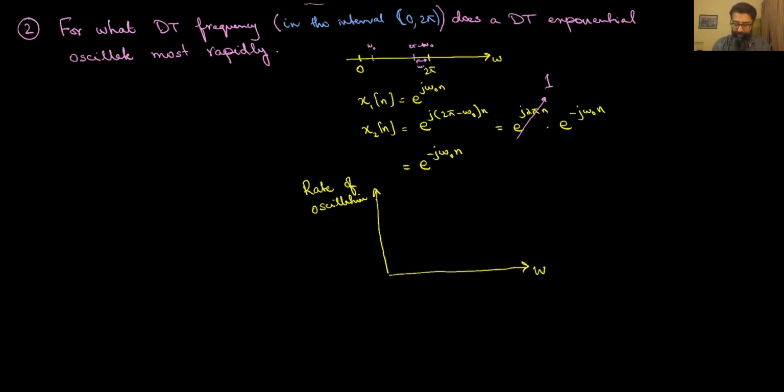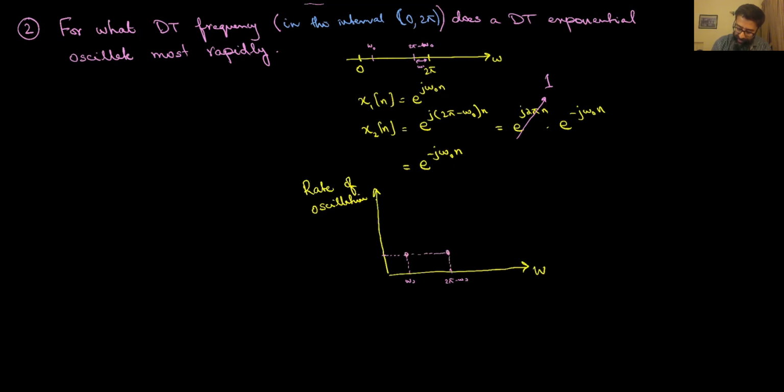So what we've figured out is that if I pick a frequency which resides over here, which may result in an oscillation which looks like this, if this is omega naught, there's another frequency which is 2 pi minus omega naught, which gives you exactly the same rate of oscillation.